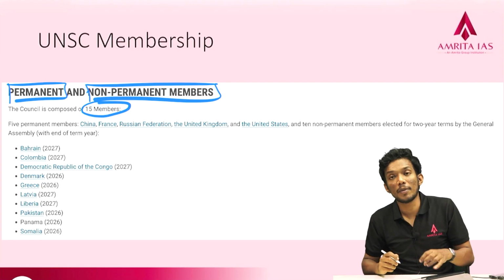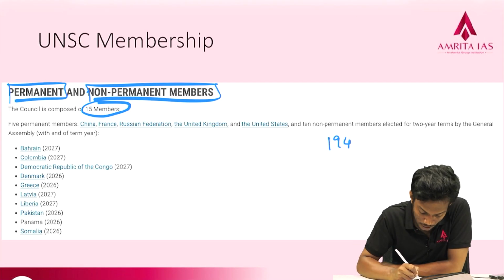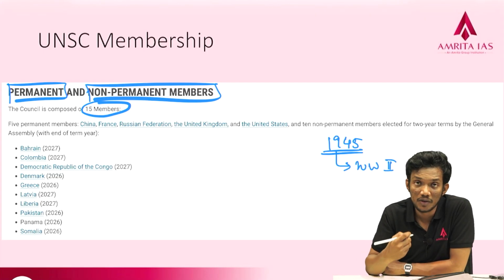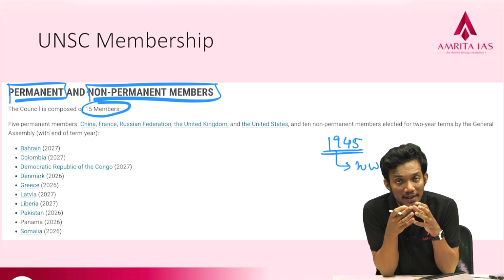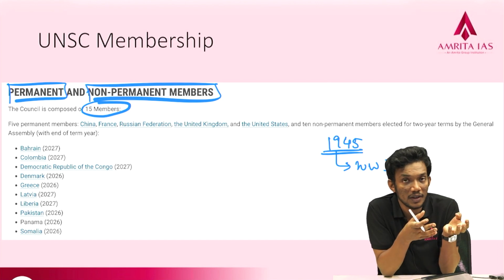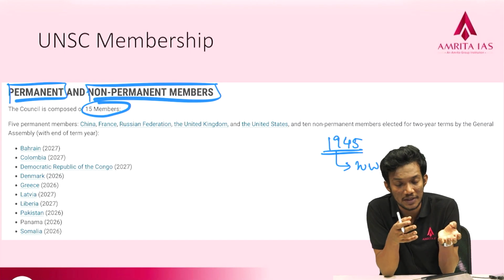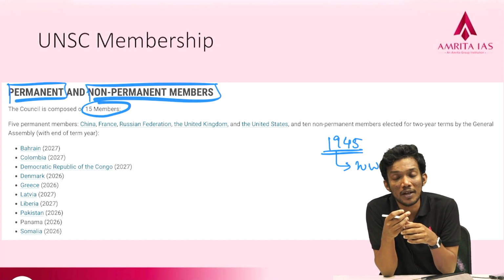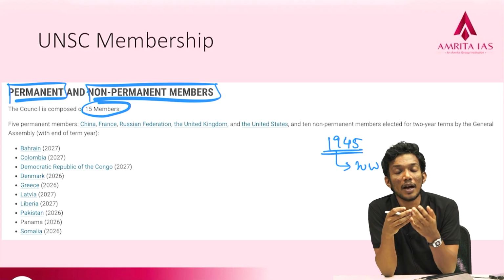The UN was formed in 1945, a period when World War II was just over. The victors of World War II came together and said that we will form an international forum where the countries can discuss any kind of issues that they have with each other, and in that forum, without any conflict, we will try to solve many of the issues.